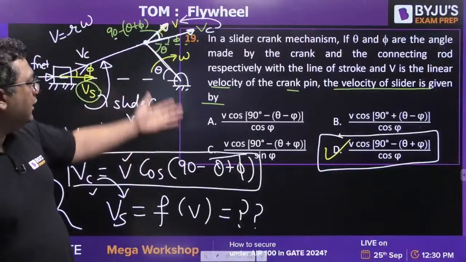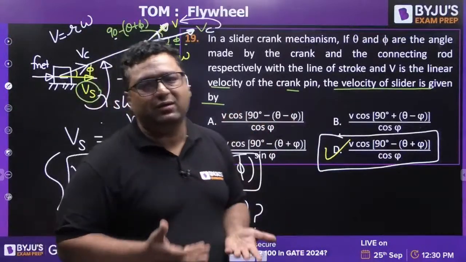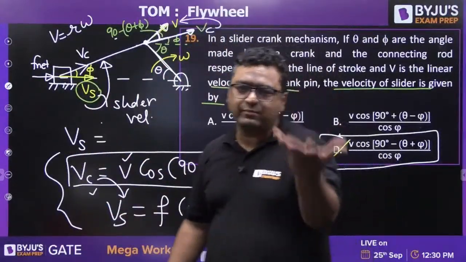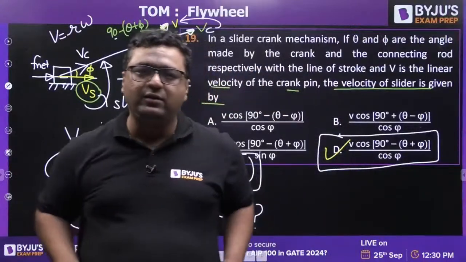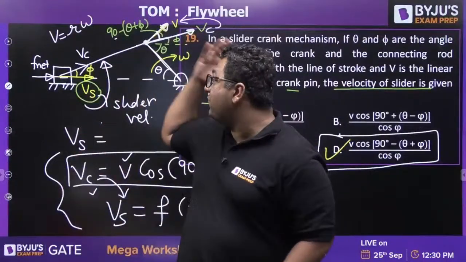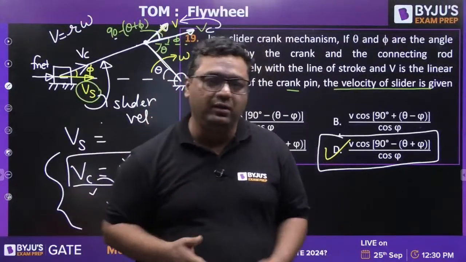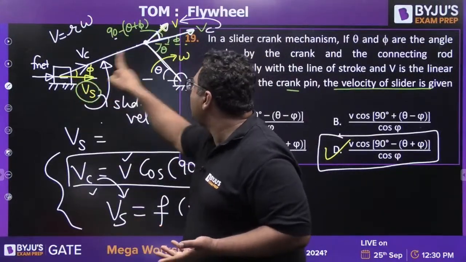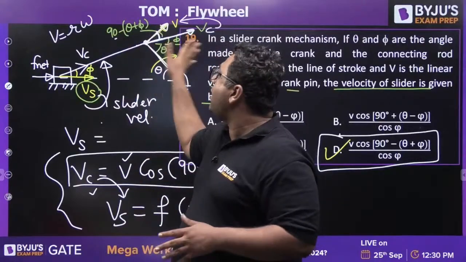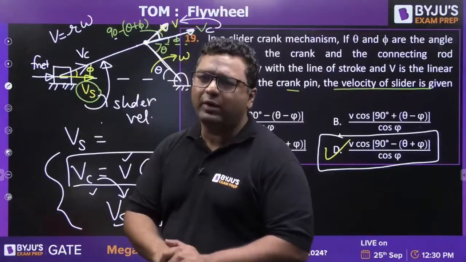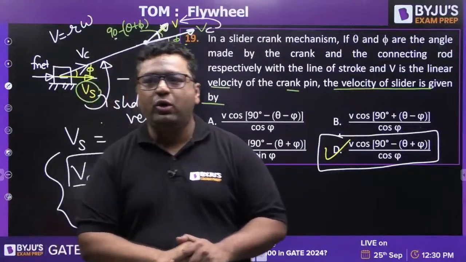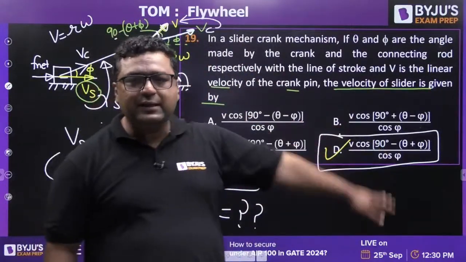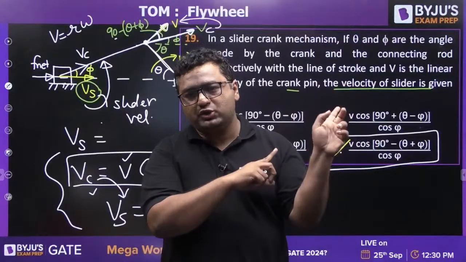Sorry, actually in the question the velocity's value is not mentioned, so I have taken my own notations. That's why some confusion happens. Sorry for that. Sometimes it happens when we have a different convention in our mind. So in general I use V here, Vs here, Vc here, but I have taken the opposite. That's why the problem happens. Okay, it's fine.